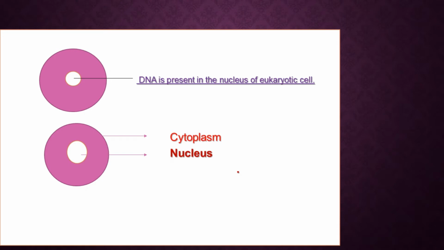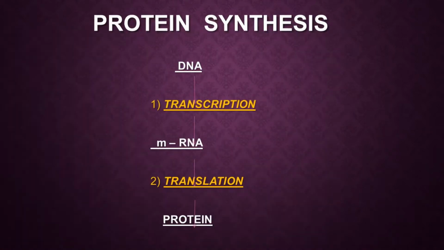This is a eukaryotic cell. Inside the eukaryotic cell the nucleus is present. Inside this nucleus DNA is present, and here this is the cytoplasm. Then protein synthesis we are starting. Here DNA gives rise to mRNA. That process is called transcription. When from mRNA protein is synthesized, that process is called translation. So today in this lecture we are going to start with transcription.